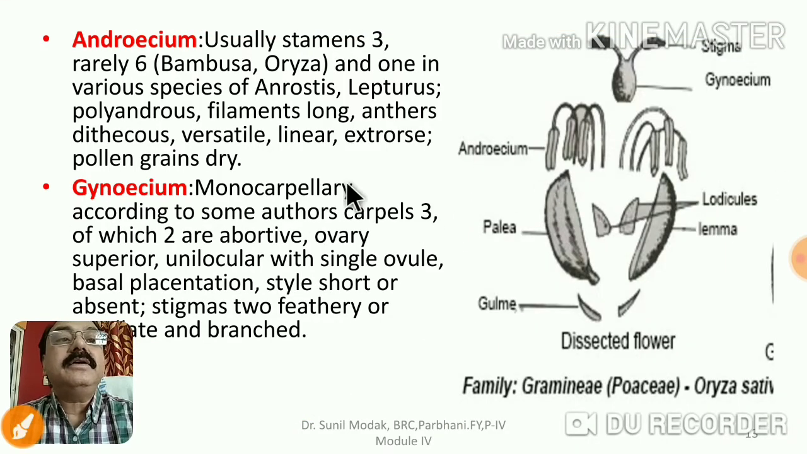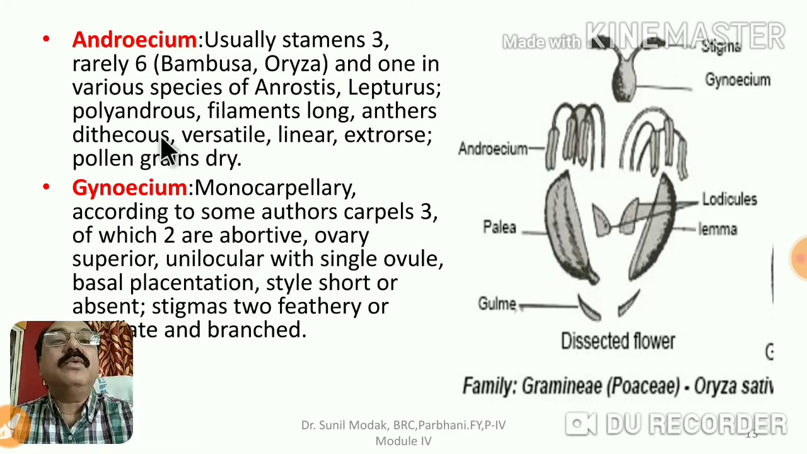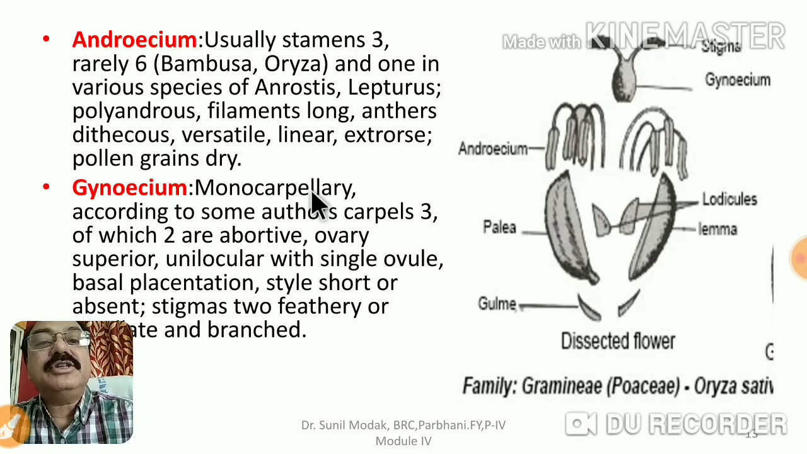If we talk about androecium, there are 3 stamens, rarely 6 in case of Bambusa and Oryza, that is rice, Oryza sativa, and 1 in various species of Andropogon, Lepturus, Polyandrus, sometimes only 1. The filament is usually very long because it has to come out of the spikelet to take the anthers outside the spikelet so that they can easily disperse their pollen grains. Anthers are dithecous, they are versatile.